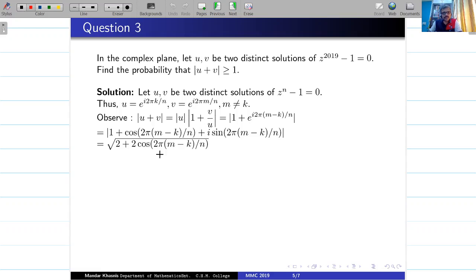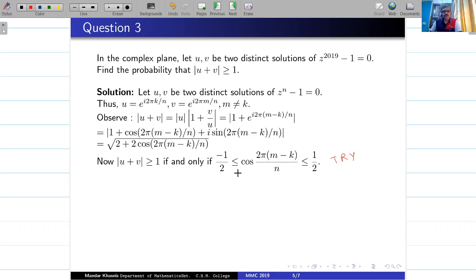And now I want mod u plus v bigger or equal to 1. Now square root of something bigger or equal to 1, that will happen if and only if this needs simplification. Try it out. You can pause the video and try it out.